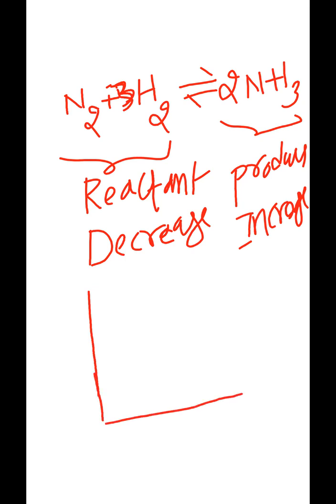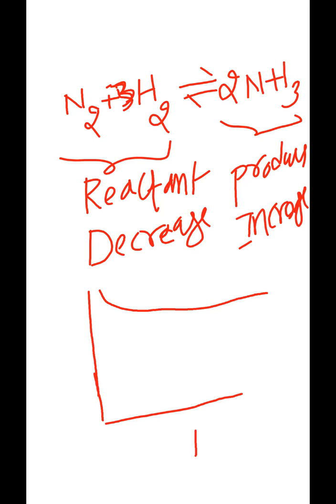In this chemical reaction, how many reactants are there? There are two reactants. One is nitrogen, another one is hydrogen. So, for example, the concentration of nitrogen and the concentration of hydrogen, both reactant concentrations, slowly decrease.